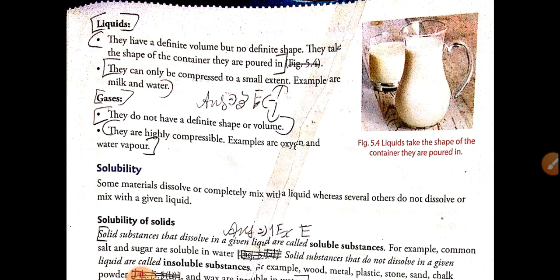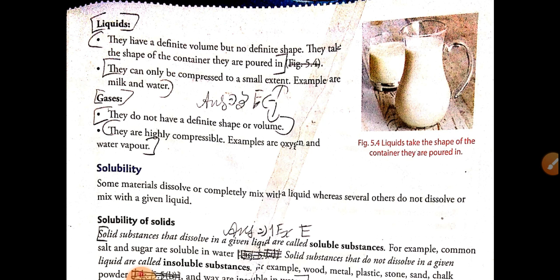If you place the milk in a glass, it will take the shape of the glass. When you pour the milk in a bowl, it will take the shape of the bowl. If you take the milk in a beaker, it will take the shape of the beaker. So they do not have a fixed shape, they take the shape of the container; they only have a fixed amount of volume.